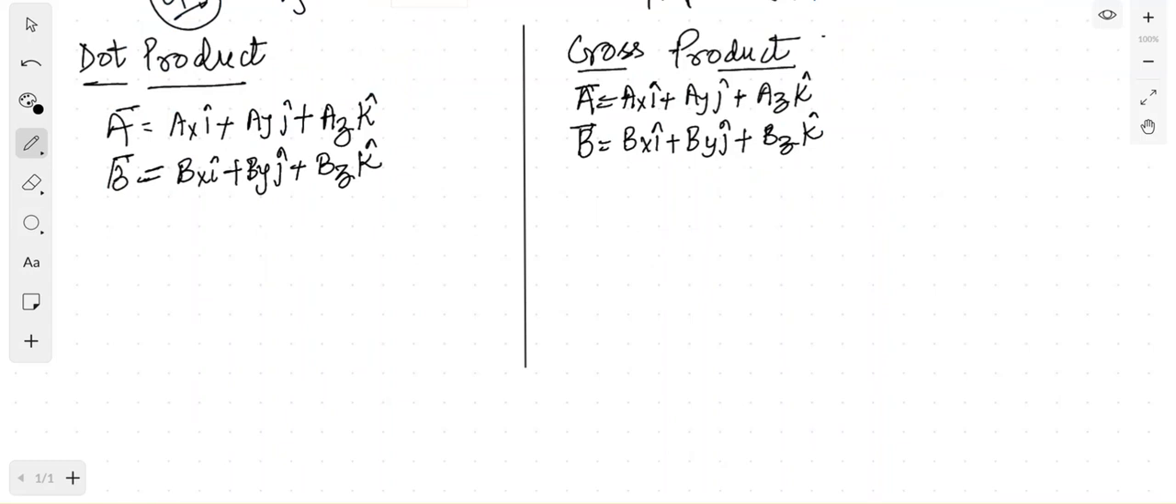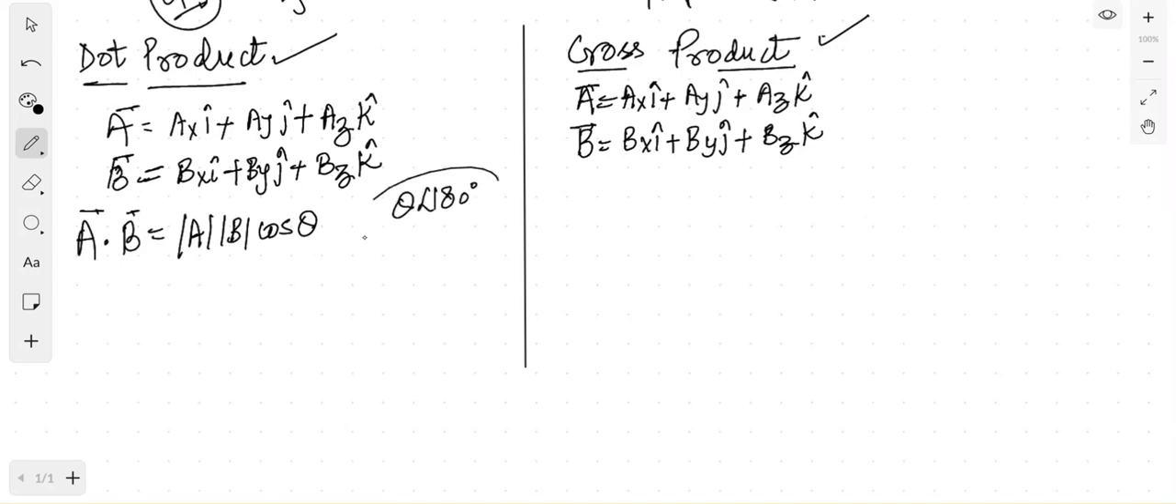So these are the two kinds of products: the dot product, and the second one is the cross product. When two vectors are given, a equal to ax i plus ay j plus az k, and b equal to bx i plus by j plus bz k, to find the dot product, which is represented by a dot b, its formula will be mod a mod b cos theta, where theta must be less than 180 degrees.